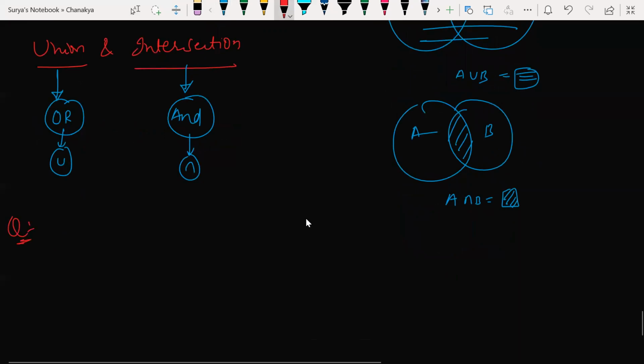Let's see the question. Let's say you have x greater than 2, intersection x less than 5. Now tell me the answer of this. x must be greater than or equal to 2, and x less than or equal to 5. First of all, represent this particular solution on the real number line and tell me the answer. Quick.